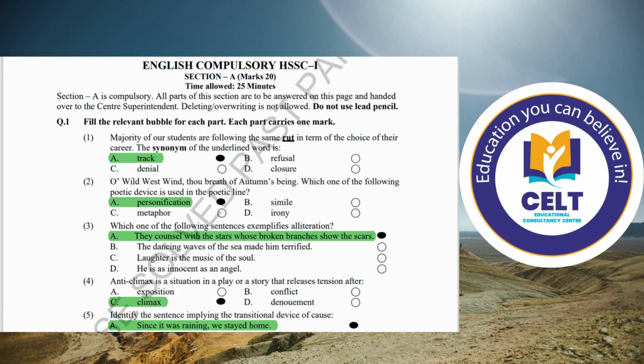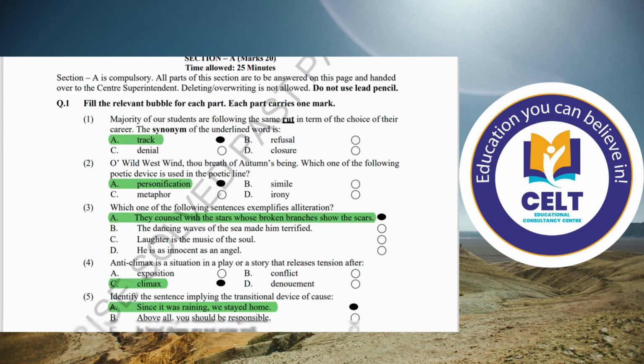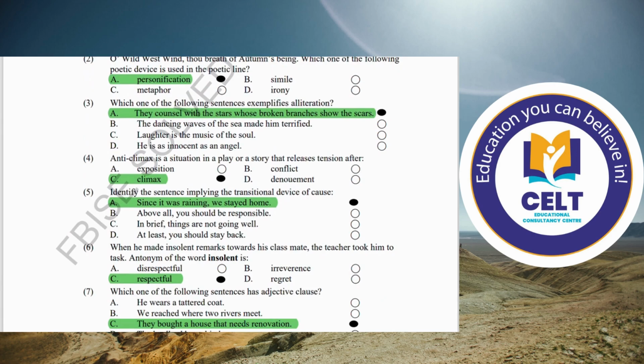Number 3, which one of the following sentence exemplifies alliteration? The council with stars, whose broken branches show the scars. This is also a repetitive example of the alliteration that is also given in the year 2022 group 1. Number 4, anticlimax is a situation in a play or a story that releases tension after the climax. Option C is the correct option.